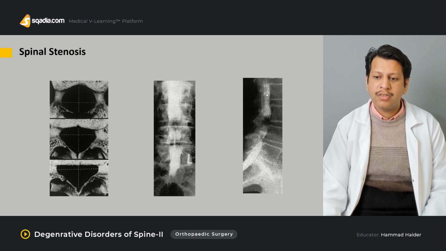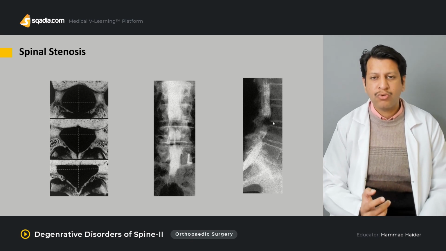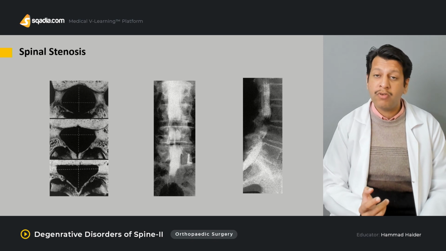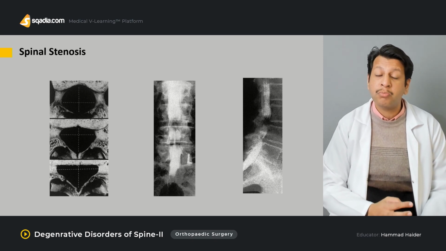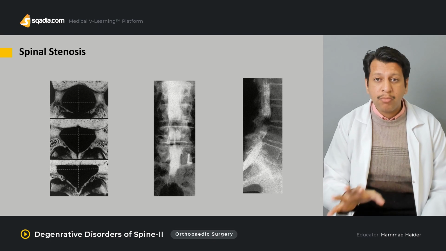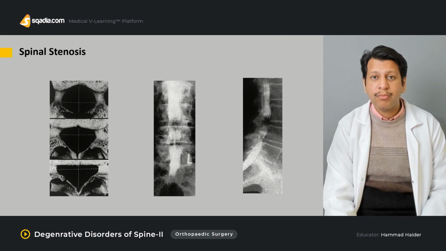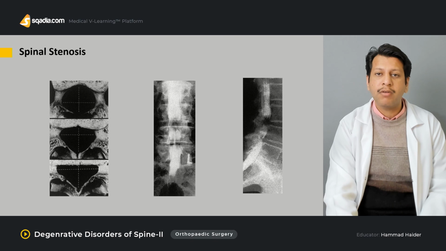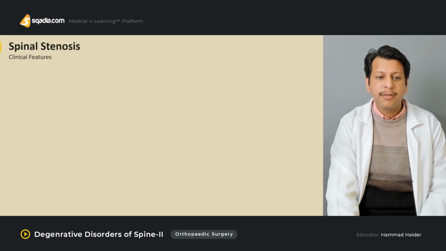For example, if you see the spinal column coming, there is something over here which is blocking, and as a result, the dye is going all the way around. This could be a foraminal stenosis, a disc herniation, a facet joint arthropathy, or a facet joint spur. There could be multiple causes leading to this form of problem, but they may be associated with some form of spinal stenosis.